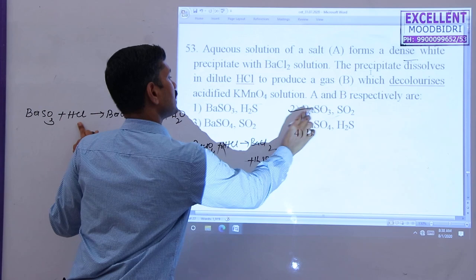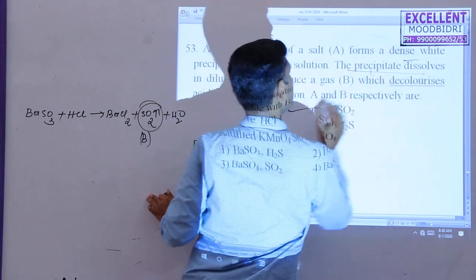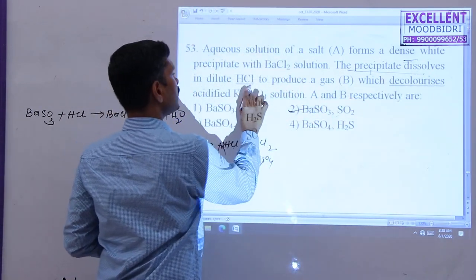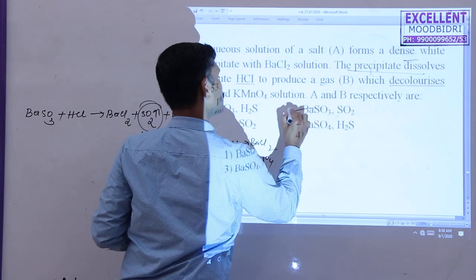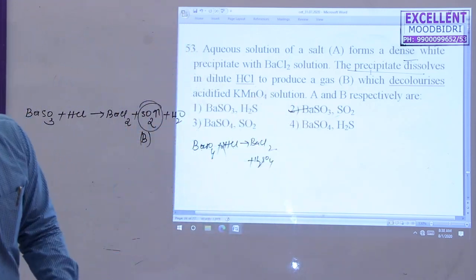So that's why, here, the second statement is correct: the precipitate is dissolved in dilute HCl to produce this gas. That's why the second option is correct.